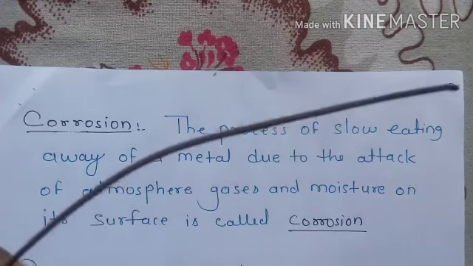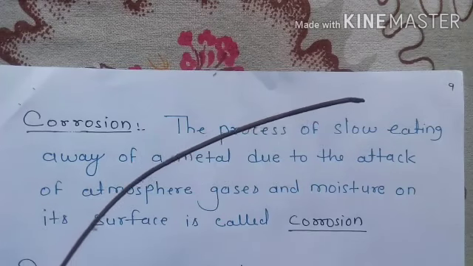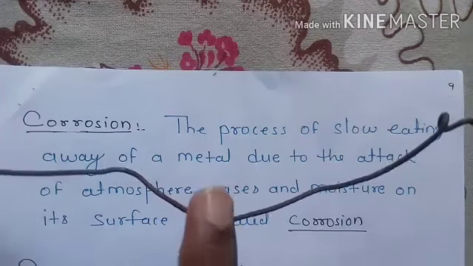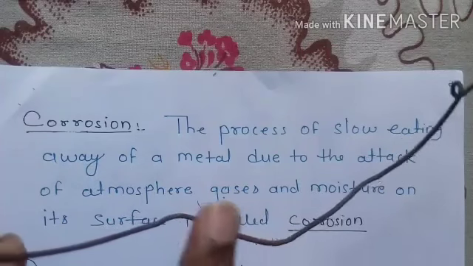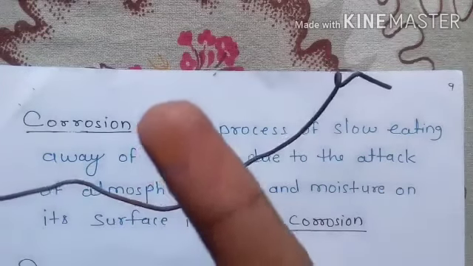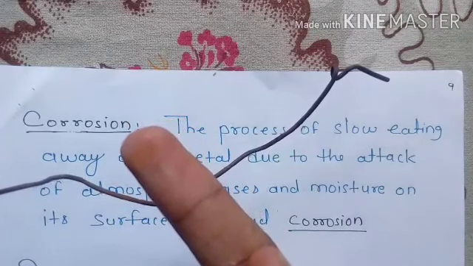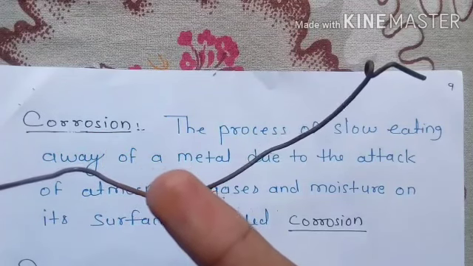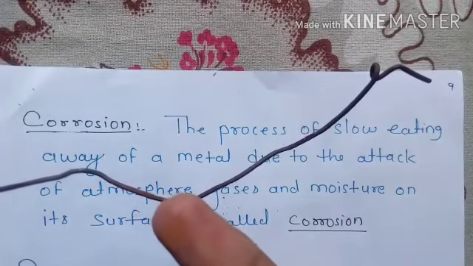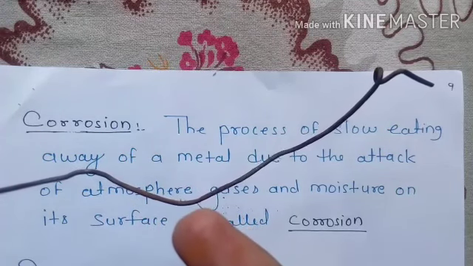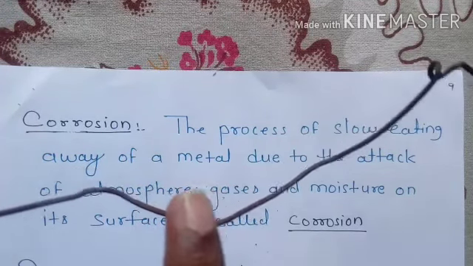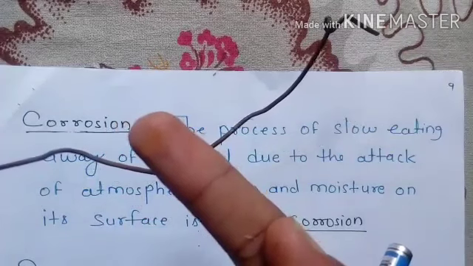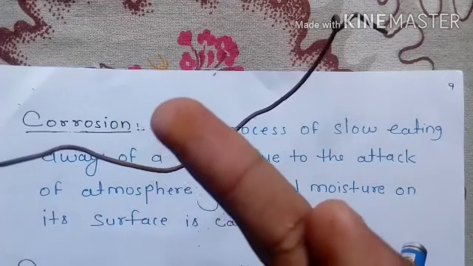If you can see this wire, this is made of iron, and you can find rust on it. This is a rusty part. If I rub it on my finger, you will find my finger getting a reddish color. This reddish color which you can see is actually rust. When iron reacts with water in the presence of oxygen, this rust forms, and this is also corrosion, because slowly it can corrode the metal, and the metal will slowly come to an end and you will not find anything. So this is called corrosion, and you can see this rust on my finger.